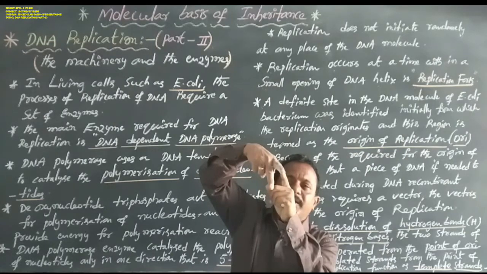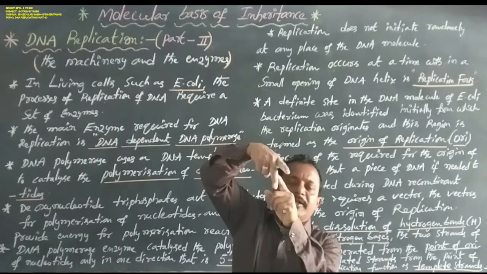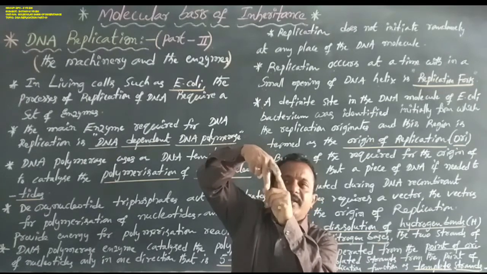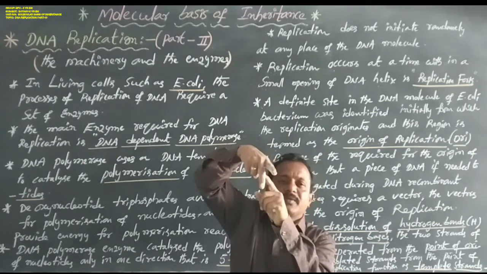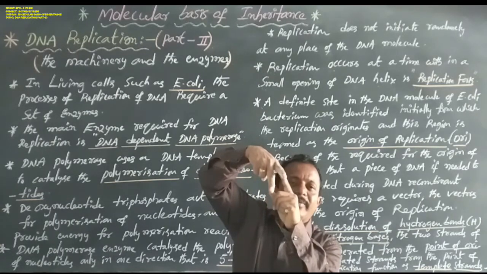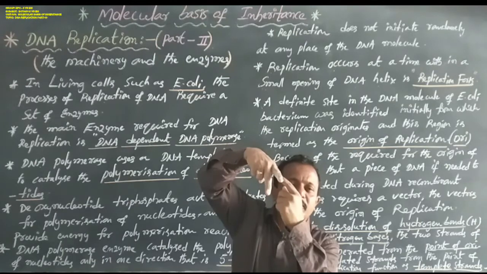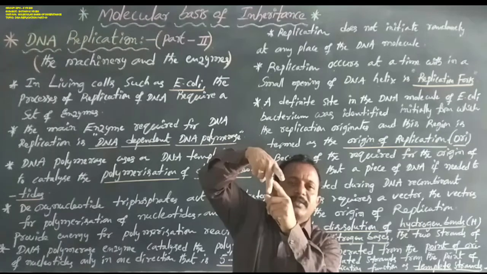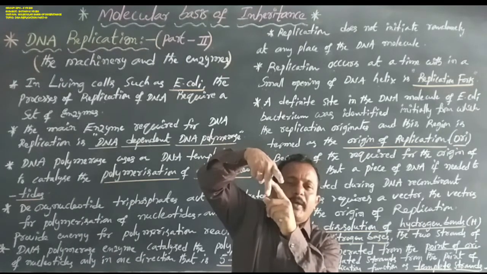Then the two DNA strands get separated. Generally, these two strands contain several nitrogen bases, that is purines and pyrimidines: adenine, thymine, guanine, cytosine, cytosine, guanine, thymine, adenine. These contain two hydrogen bonds and three hydrogen bonds.